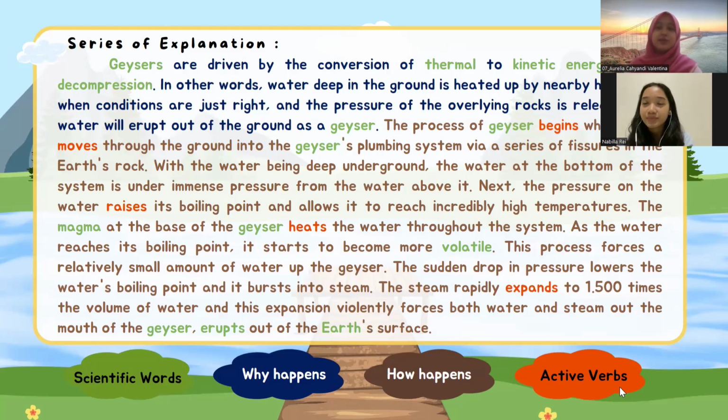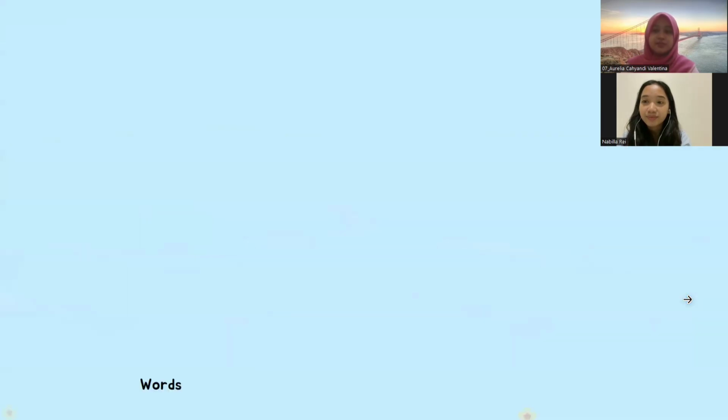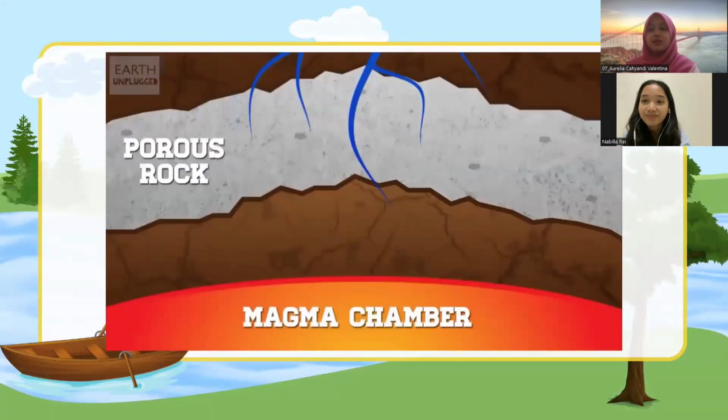Next, the process of a geyser begins when water moves through the ground into the geyser's plumbing system via a series of fissures in the Earth's rock. With the water being deep underground, the water at the bottom of the system is under immense pressure from the water above it. Next, the pressure on the water raises its boiling point and allows it to reach incredibly high temperatures. The magma at the base of the geyser heats the water throughout the system.